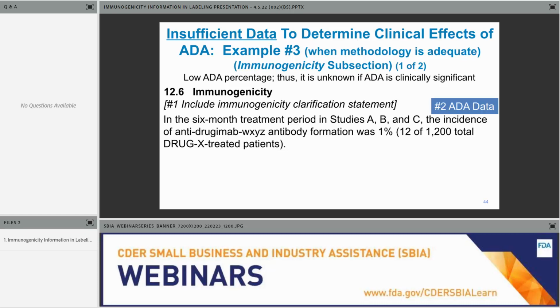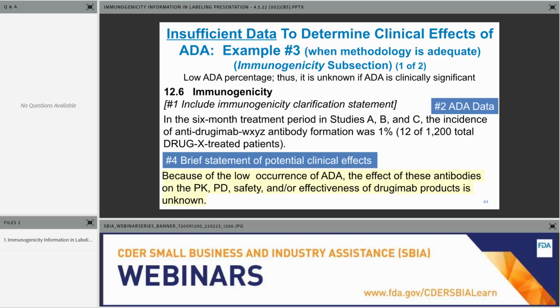You can't just look at the percentage of incidence. It's really how ADA affects safety or effectiveness. It's really the impact. And then later it's the management, if applicable. So again, going back to this example, only 1% of drug-treated patients develop ADA. And here we're having our effect statement, and we're saying because of the low occurrence of ADA, the effects of ADA on pharmacokinetics, pharmacodynamics, safety, and effectiveness are unknown. And again, the yellow is an unknown statement for the purposes of the presentation.